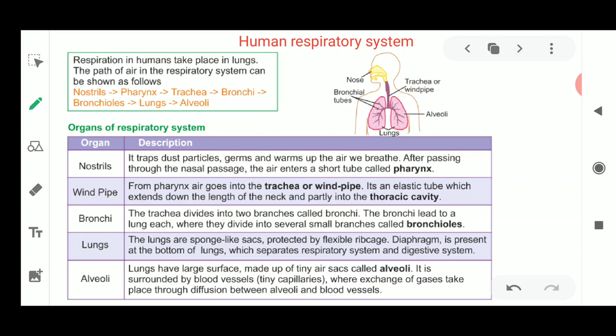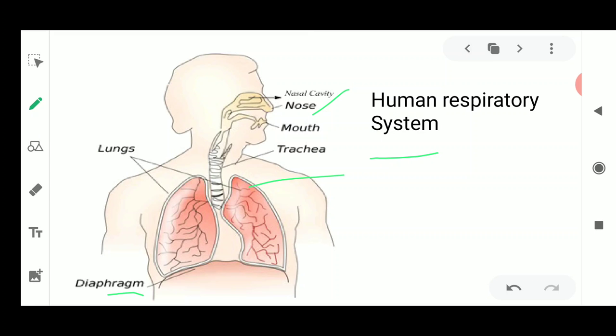Now we'll find out what the organs in the human respiratory system are. Just keep this diagram in your mind, and I'll discuss the human respiratory system in detail.